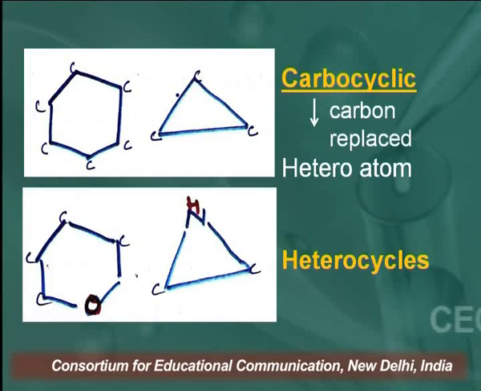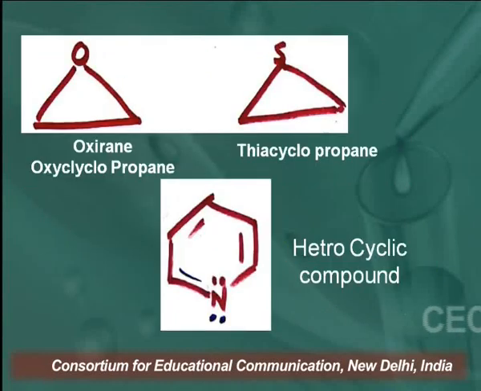Learners, you can see on your screen the ring made up of carbon, which we call carbocyclic, and when this carbon is replaced, in the second slide you can see one carbon is replaced by oxygen, and in the 3-membered ring one carbon is replaced by nitrogen. So here we call them heterocyclic rings or heterocyclic compounds.